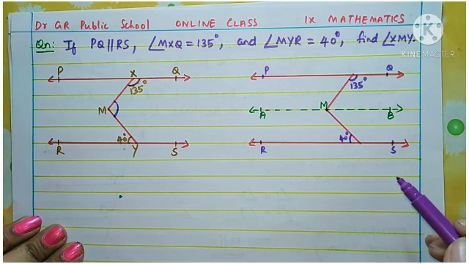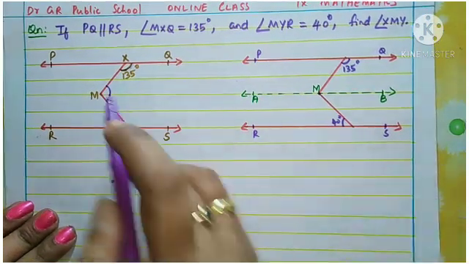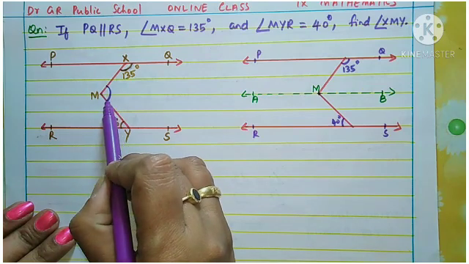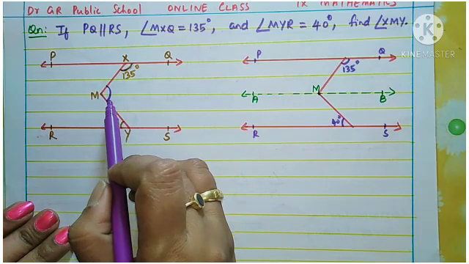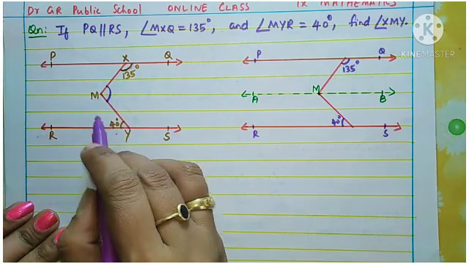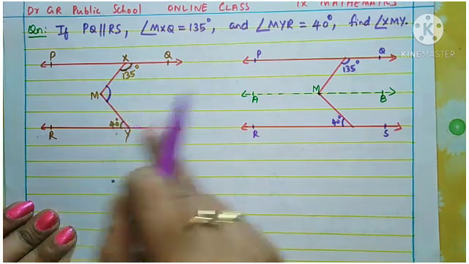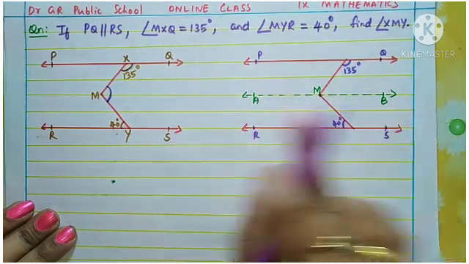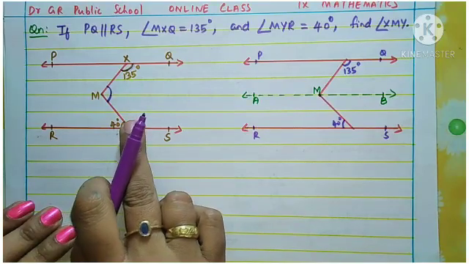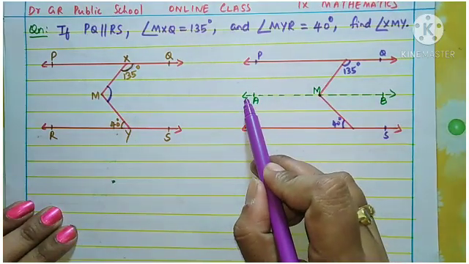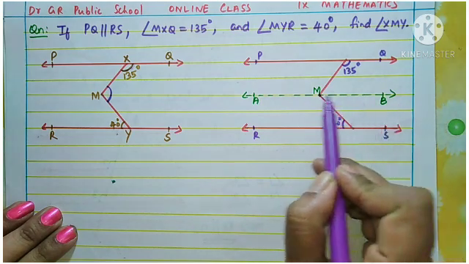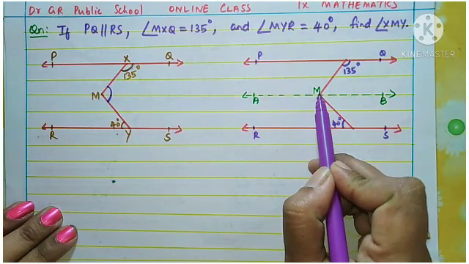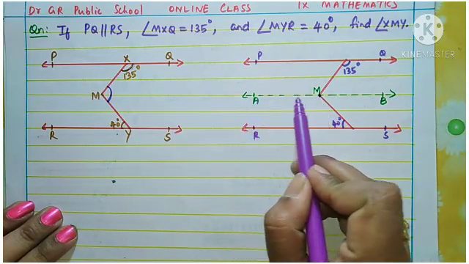So how are we finding the solution? All of you listen. In order to find this angle XMY, what are we doing? We are doing some construction. We are making some changes in this given figure like this. So this is the change made in the given figure. What is it? We have drawn a line AB. You see, this is the construction. In between these two parallel lines, that is through this point M, a line AB is drawn.